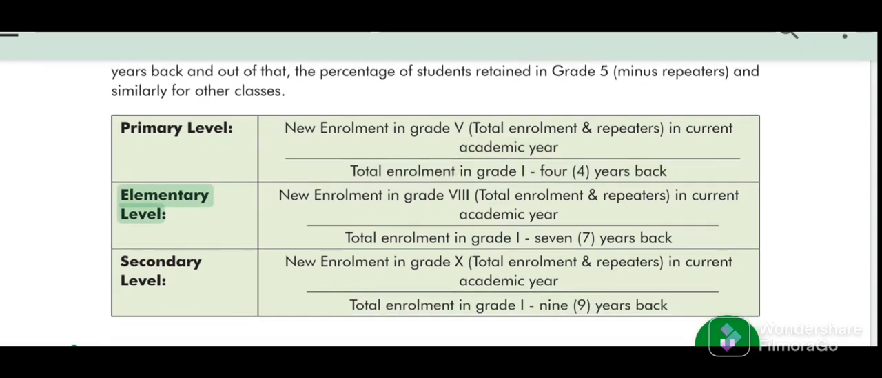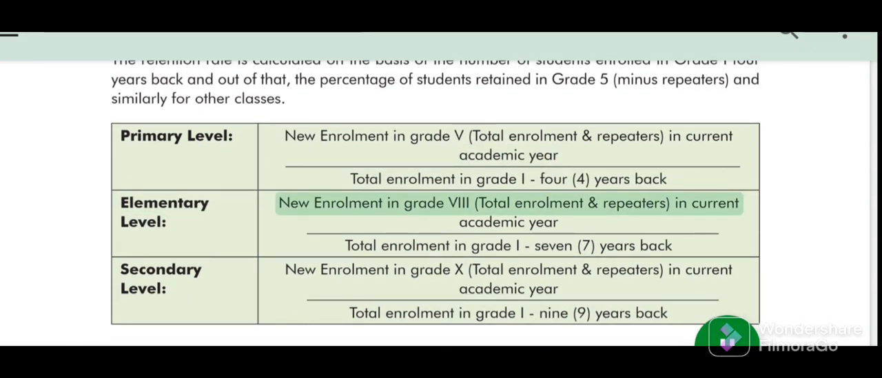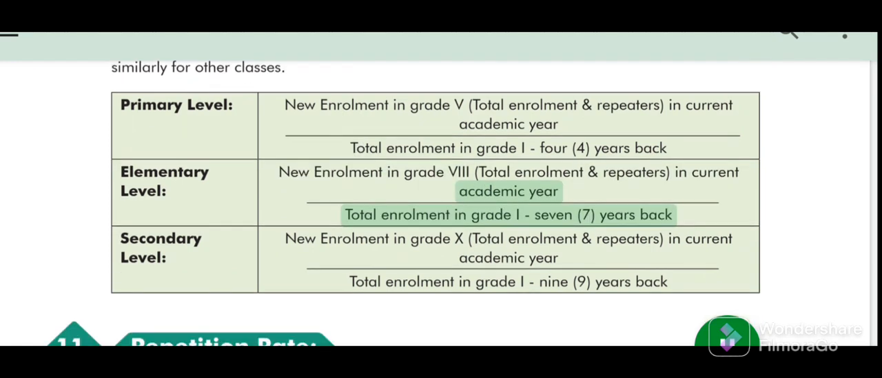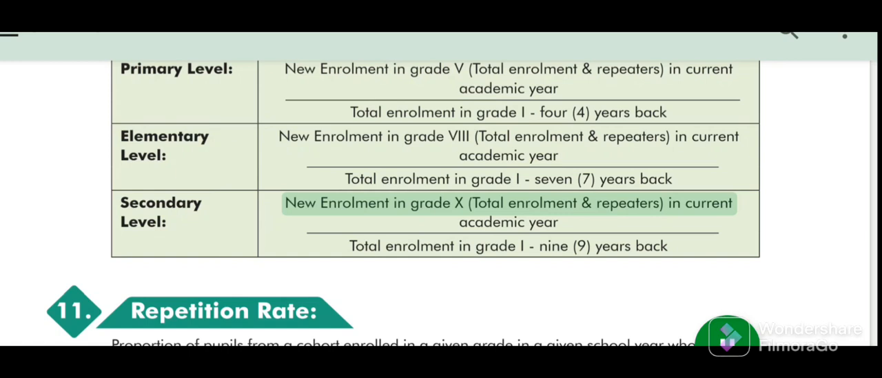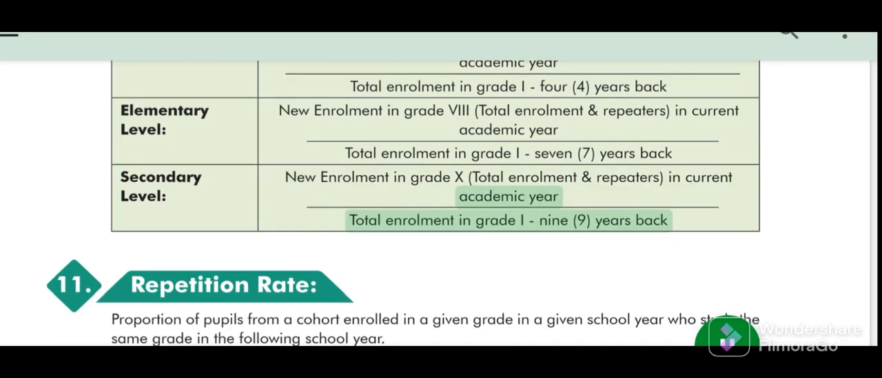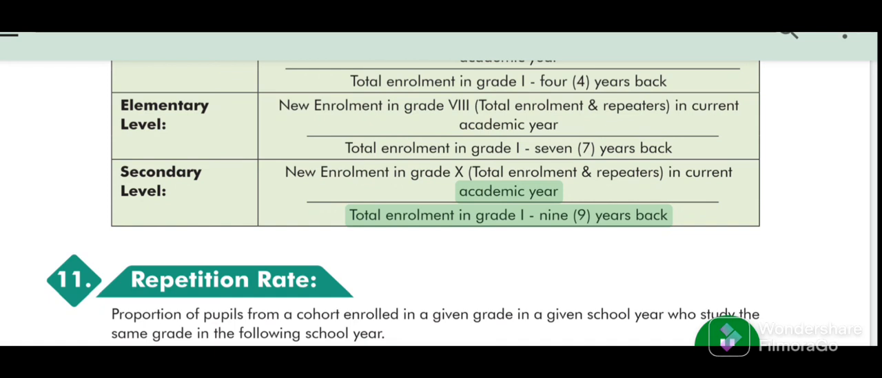Elementary level. New enrollment in Grade 8. Total enrollment and repeaters in current academic year. Total enrollment in Grade 1 7 years back. Secondary level. New enrollment in Grade 10. Total enrollment and repeaters in current academic year. Total enrollment in Grade 1 9 years back.